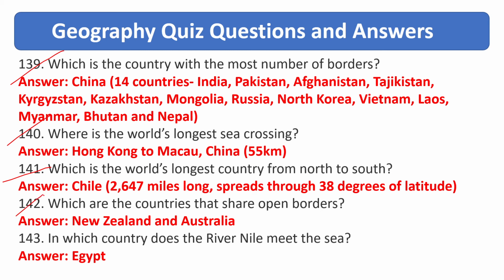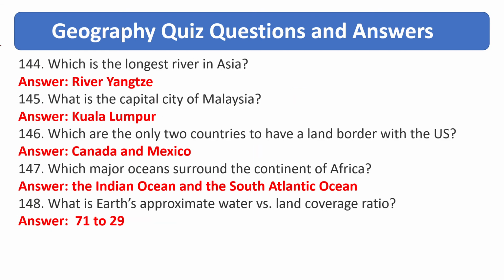Which are the two countries that share open borders? Answer is New Zealand and Australia. In which country does the river Nile meet the sea? Answer is Egypt. Which is the longest river in Asia? Answer is River Yangtze. What is the capital city of Malaysia? Answer is Kuala Lumpur.